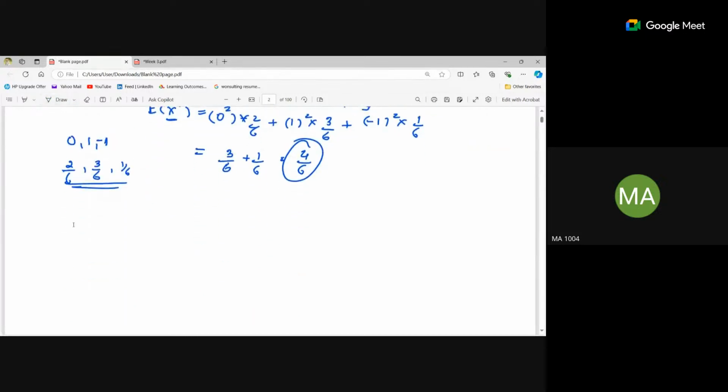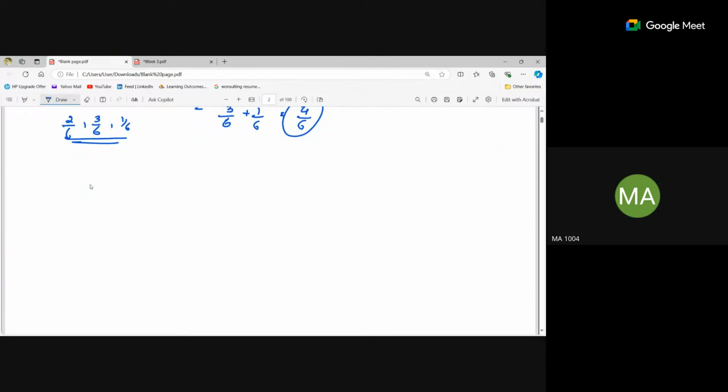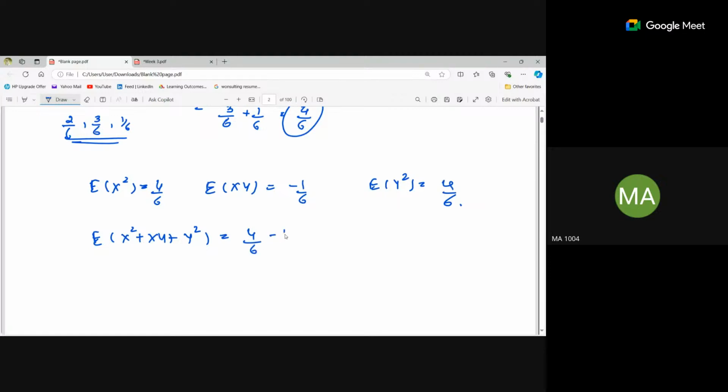So the expectation of x square is 4 by 6, expectation of xy is minus 1 by 6, and expectation of y square is 4 by 6. If we put these values, that is 4 by 6 minus 1 by 6 plus 4 by 6, we will get 7 by 6 as the expectation.